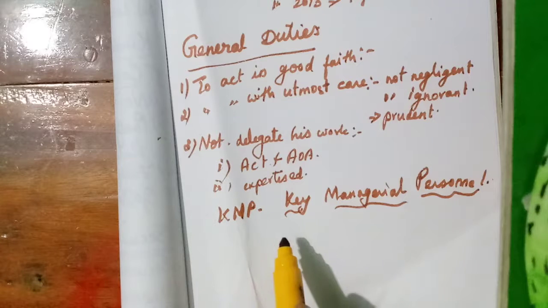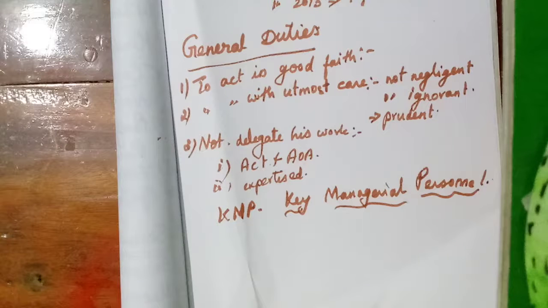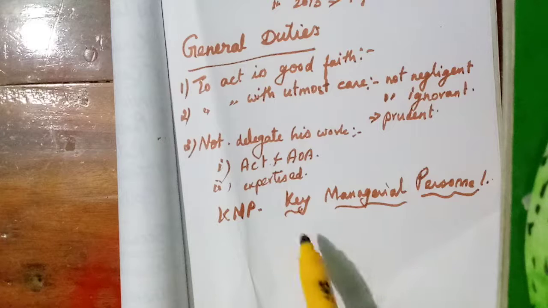Here they have included some other directors. That means the chief executive officer, then chief financial officer, then the company secretary. Everybody will come included in the key managerial personnel.